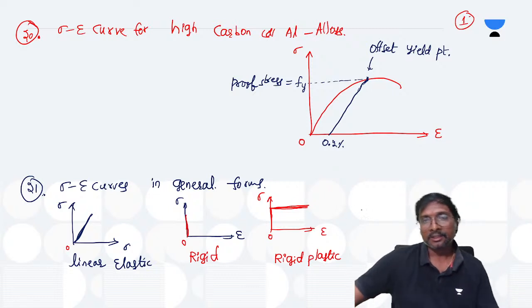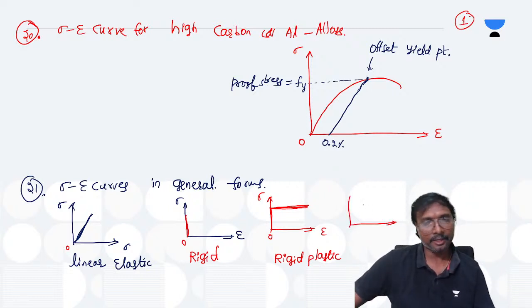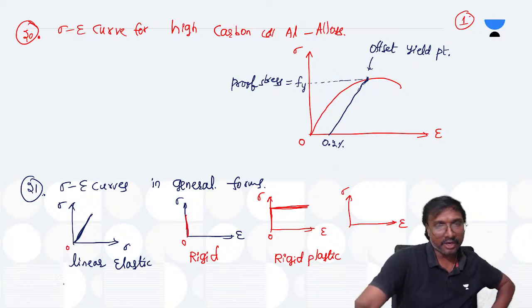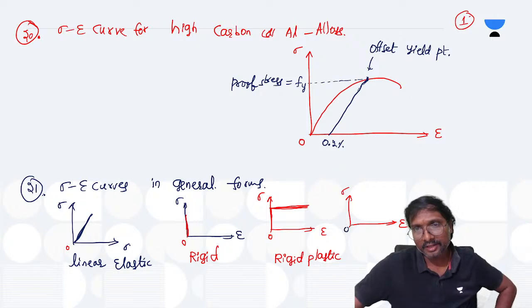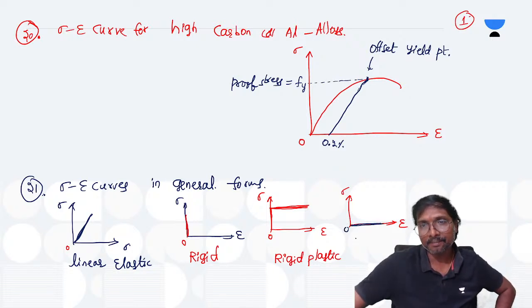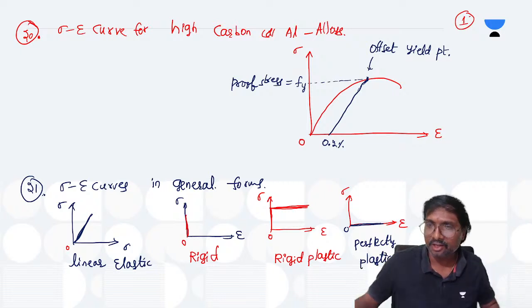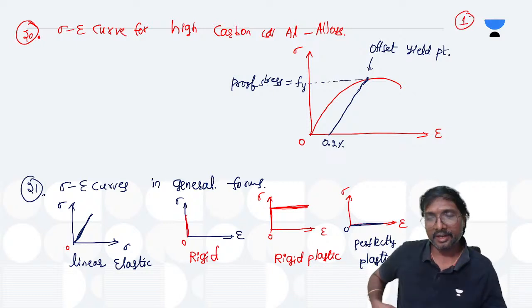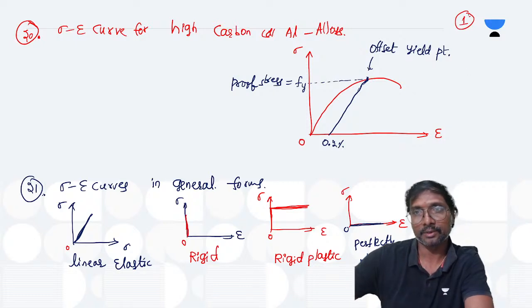Got it? Suppose it is like this, this is your stress, this is your strain, and we do not have any stress applied, but only strain is present. Then you can call it perfectly plastic. Can we say this is perfectly plastic type, if you just consider? Can we say like that, everyone? Perfectly plastic, if you just observe.